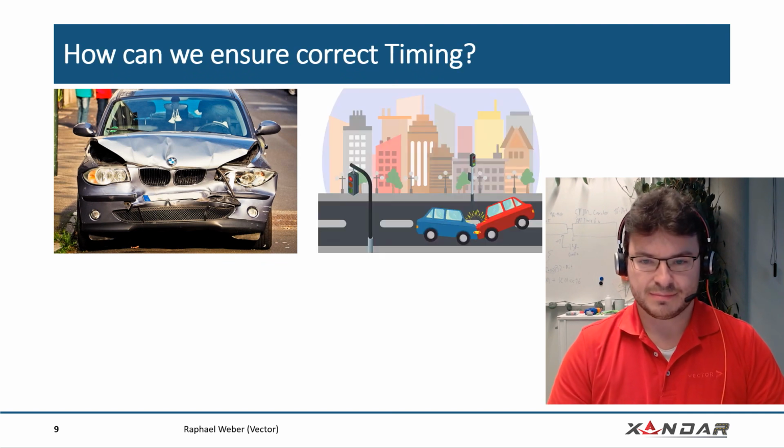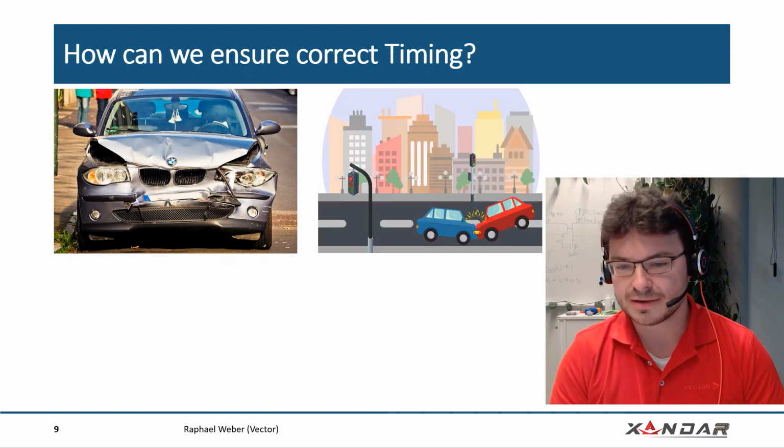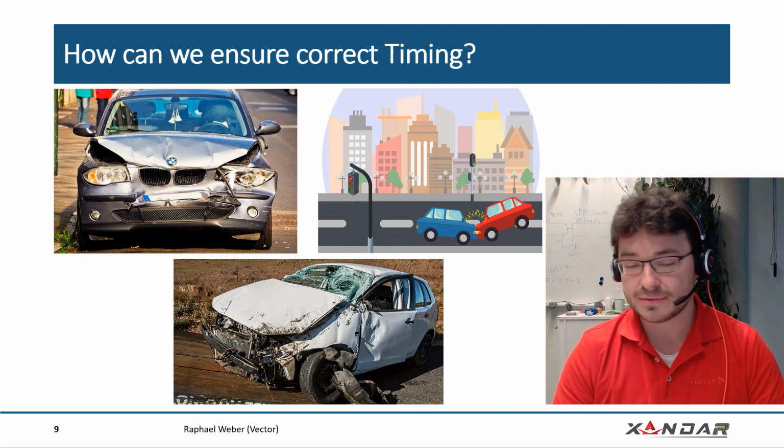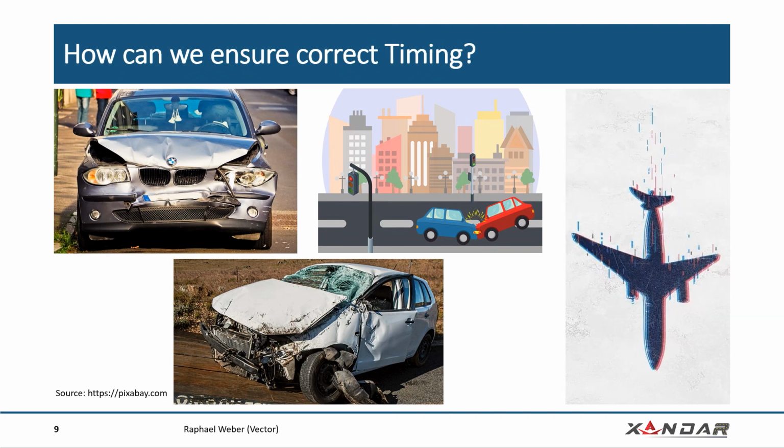We can do some more tests, maybe crash 2 cars to be more efficient. Maybe we can do even more tests, and we can even do that for planes, which might be a little bit more expensive in the long run. So maybe that's not the best way to go to ensure correct timing.